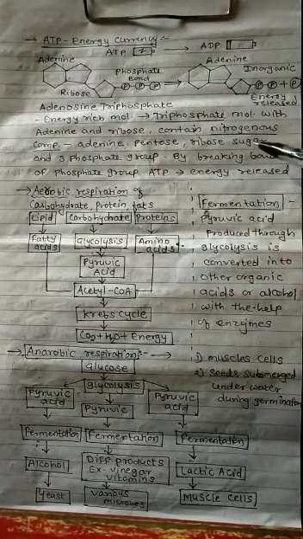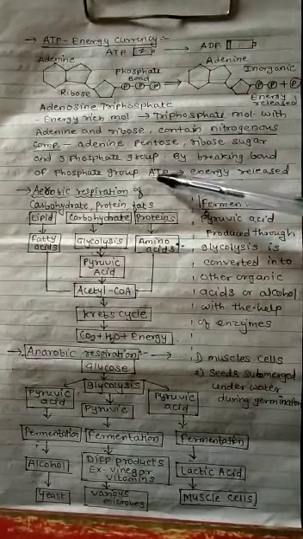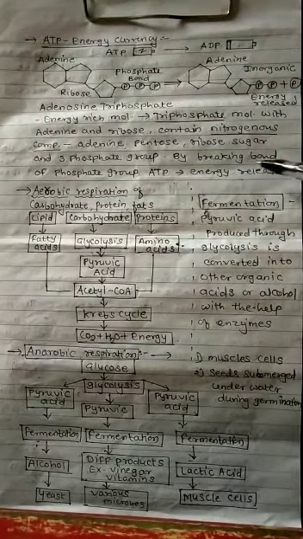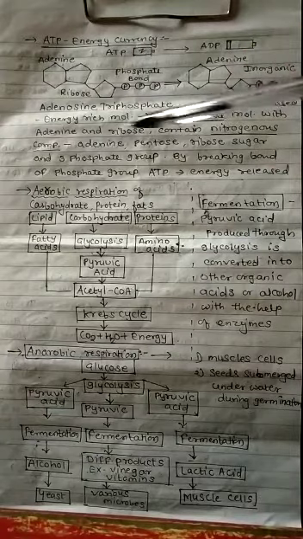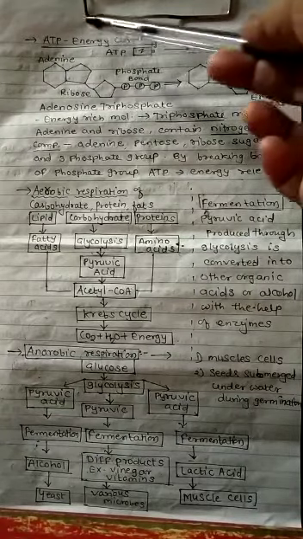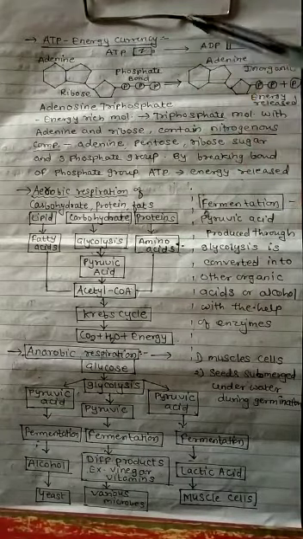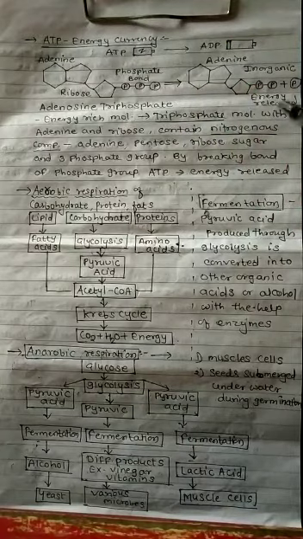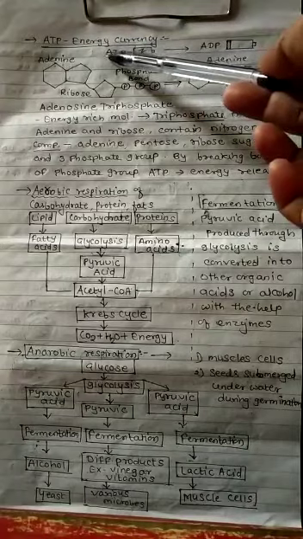By breaking the bond of the phosphate group, energy is released here. So this is about ATP, and that's why it is known as the energy currency, because a lot of energy is released here.